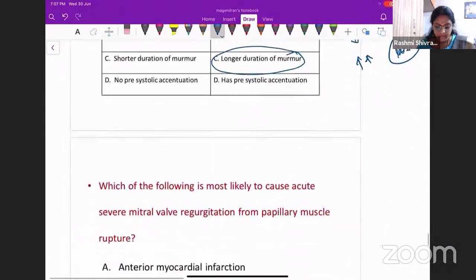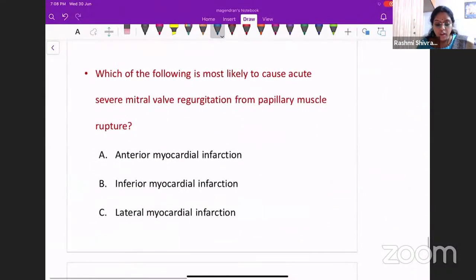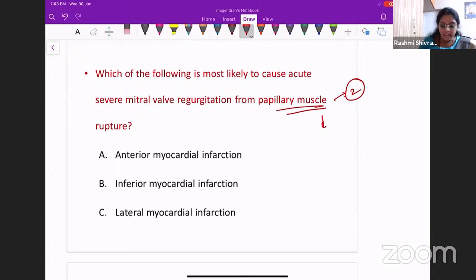Which of the following is most likely to cause acute severe mitral valve regurgitation from papillary muscle rupture? This question was discussed in our class previously. We need to remember that there are two papillary muscles in the left ventricle, anteromedial and posterolateral. The posterolateral one is actually supplied by the right coronary artery.